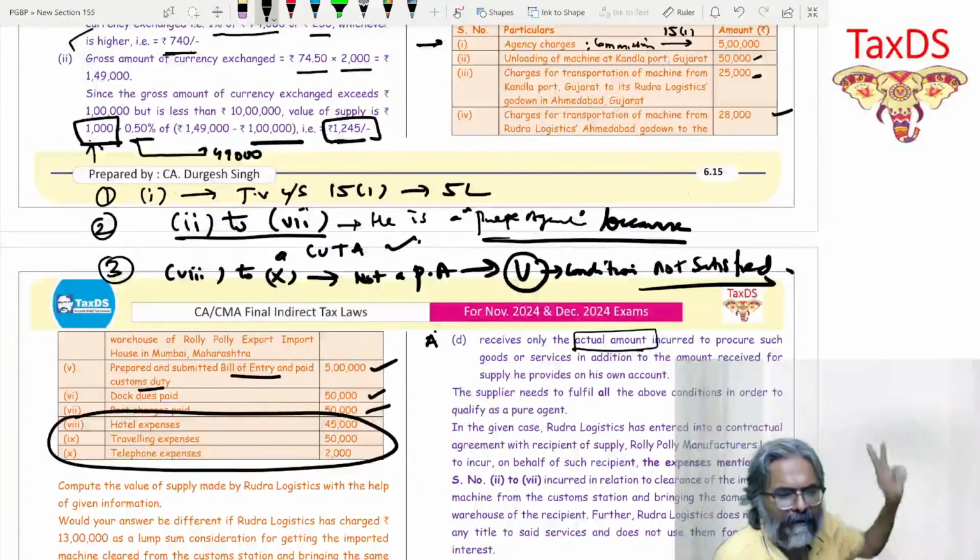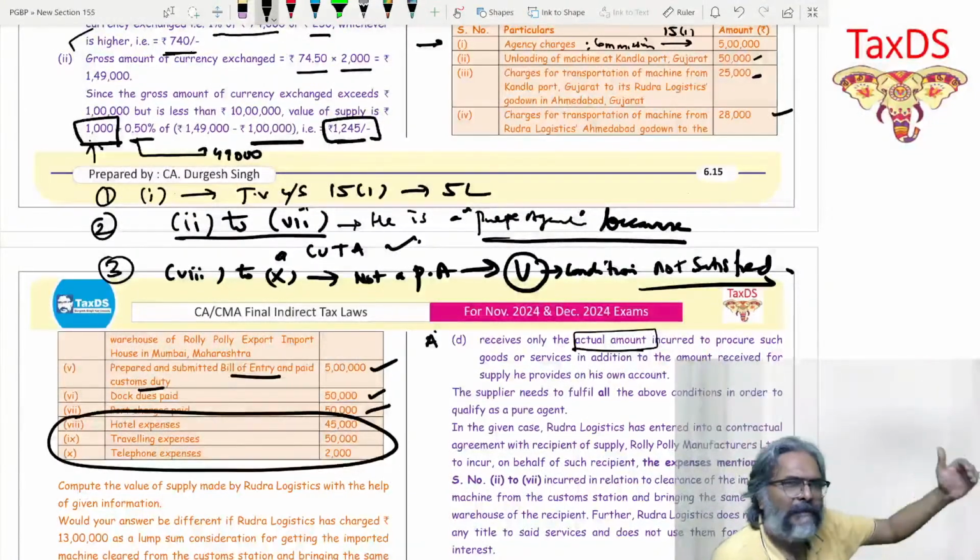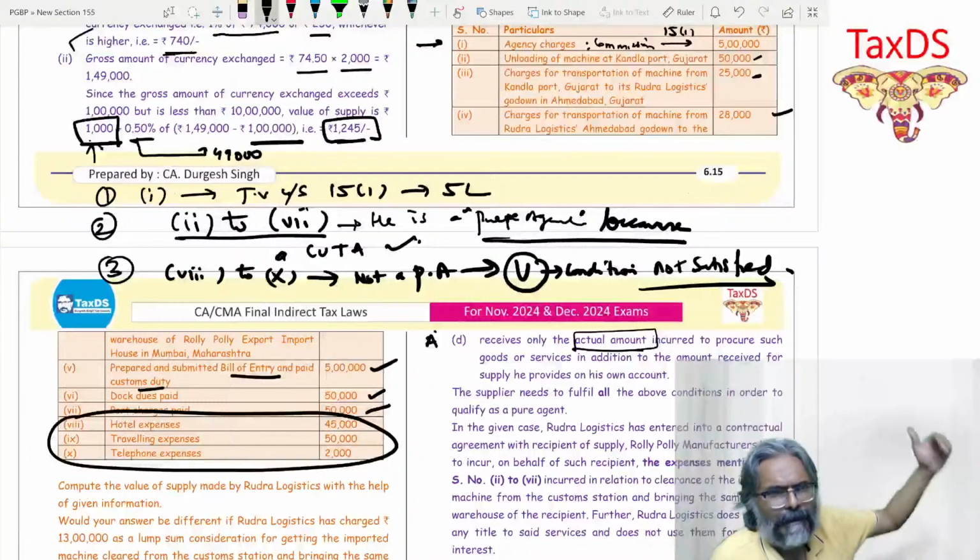Under point 2 to 7, he doesn't hold, nor does he intend to hold, the title on these expenditures. The last one is that the reimbursement sought by the supplier is on actual bill. So all 4 conditions are satisfied.